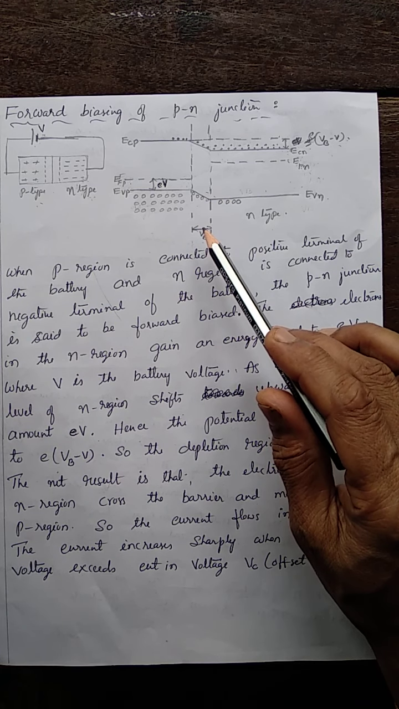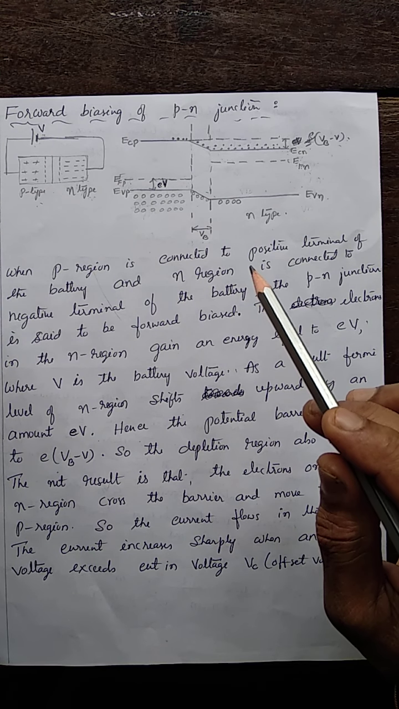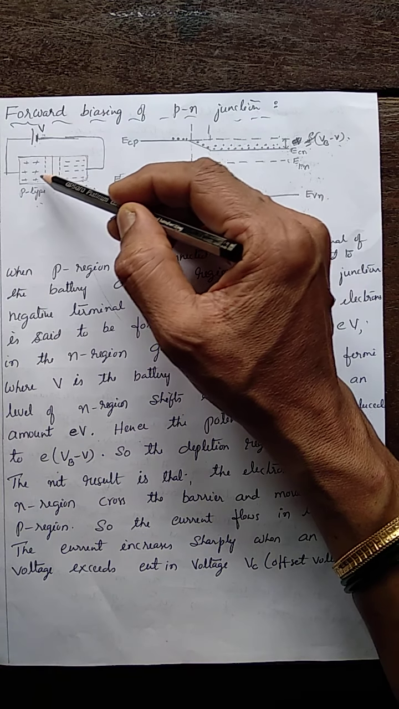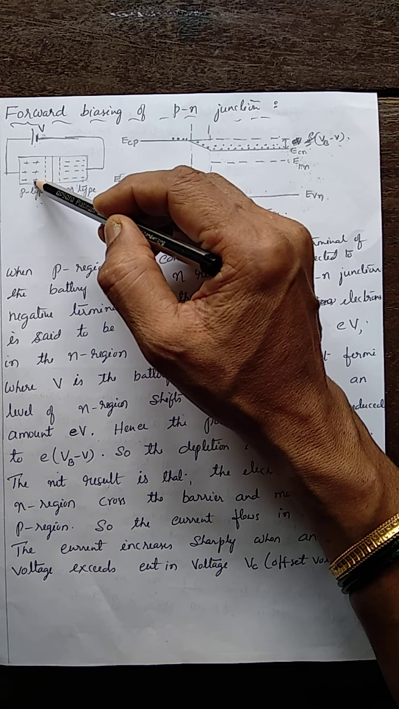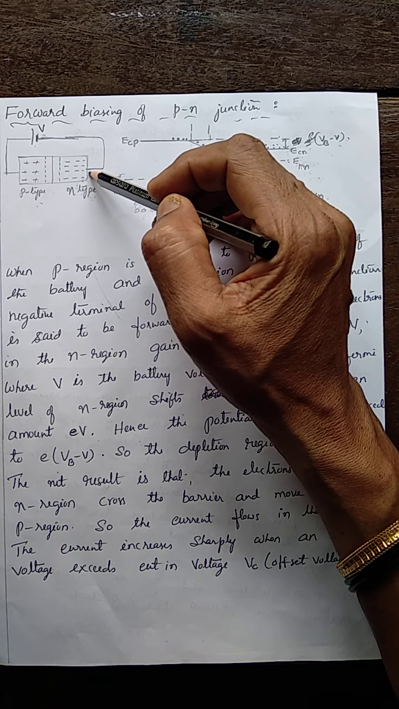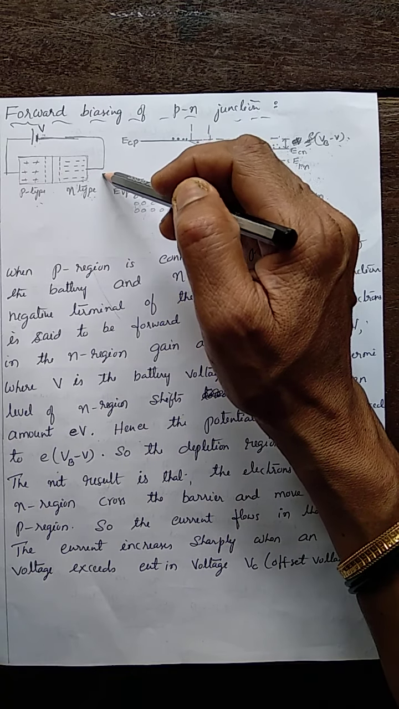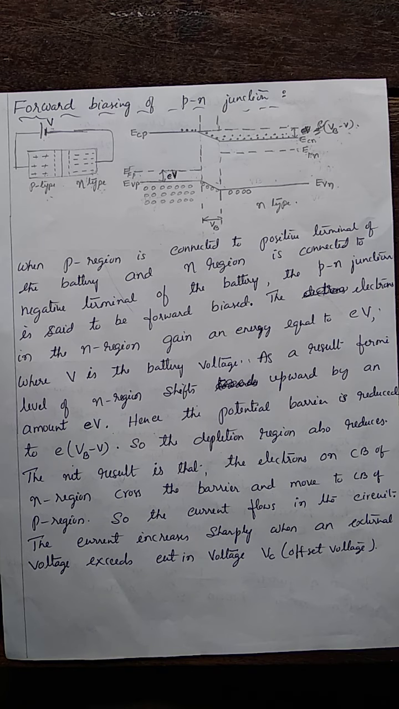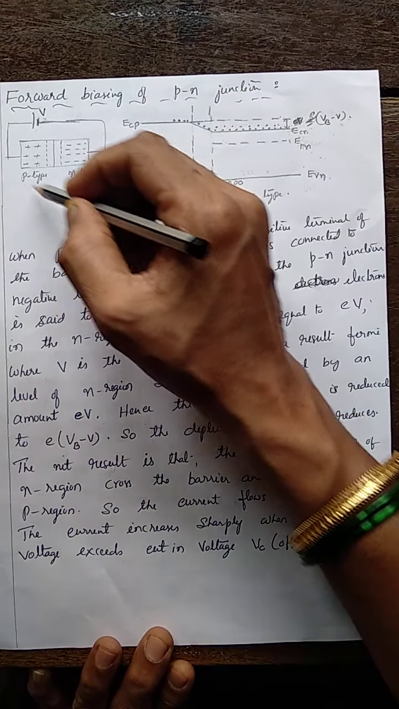Because of the reduction in the potential barrier, what happens? Further movement of electrons and holes across the junction is again established. When this barrier is reduced, electrons move towards the p region. Movement of electrons to the p region means movement of holes to the n region. These electrons and holes again start moving. As a result, current flows in the circuit. Current flows through the junction, or a current is established in this circuit.